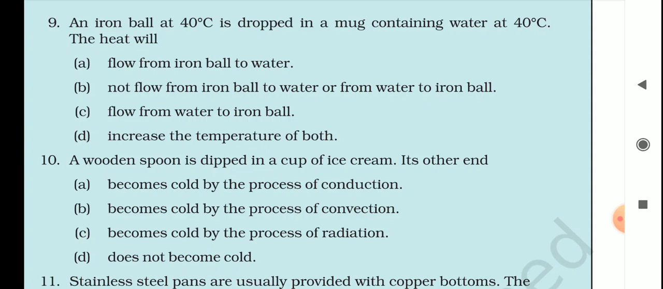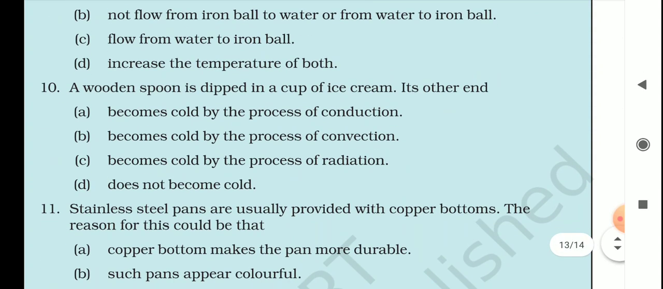See students, the question is saying a wooden spoon. Okay, what is it saying? It is saying wooden spoon, and you know that wood is a bad conductor of heat. So what will be the answer? The answer will be D. It does not become cold. Okay, it does not allow the heat to pass through itself. Okay, so it will not become cold. Clear? Shall we move on to the next question?